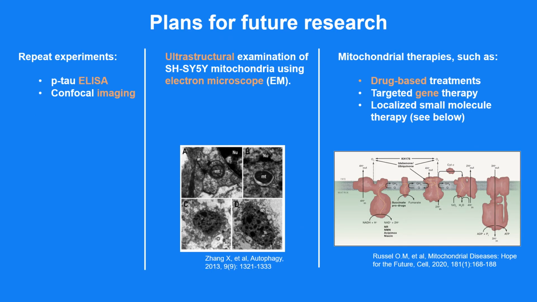Based on my results, there are a couple of steps that I need to take in the future. The immediate step that I am planning to take is to just repeat my experiments. I'm planning on repeating my ELISA and doing tests to adjust the cell lysing procedure. I hope to establish an ELISA method where I can induce oxidative stress and still have cells left over to run an ELISA with. For instance, I could give the cells a period of recovery time after treatment so as to obtain more cells for lysing.